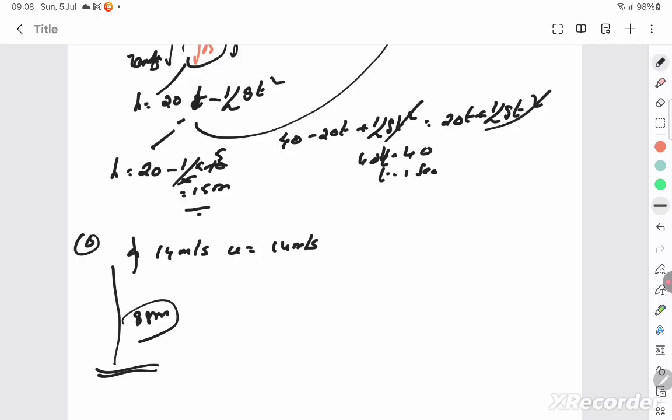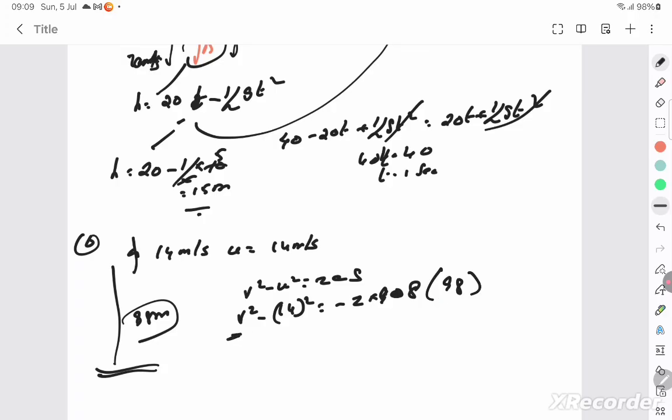You have the distance. You can write v square minus u square is equal to 2as. You can find the final velocity. The initial velocity is 14, the whole square, but it's upward, so gravity has to be minus 10 or minus 9.8, into height 98 meter.